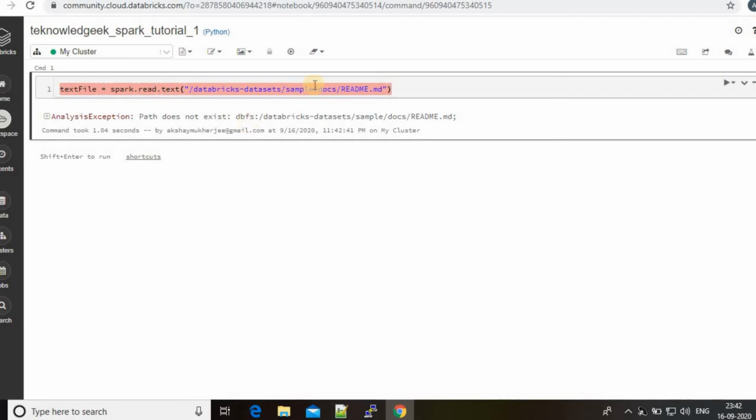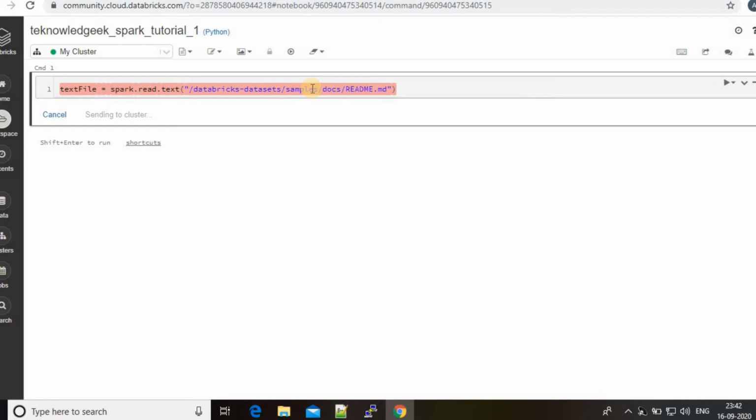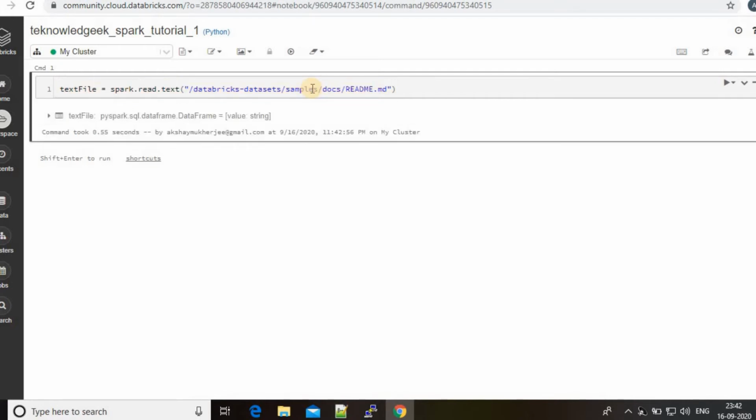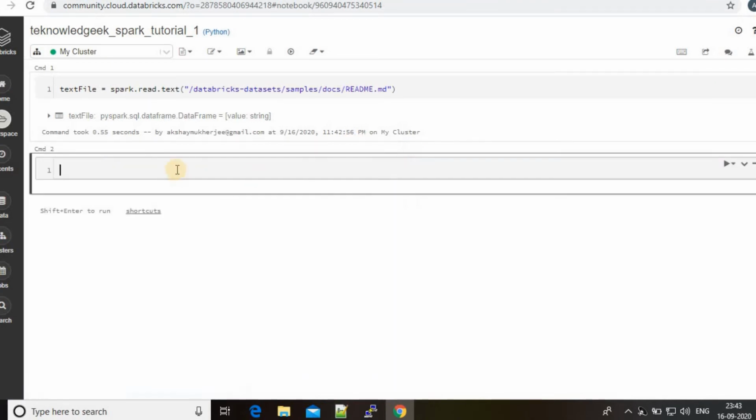I missed one S here. Yeah, I created a data frame. Now check the number of partitions. As we are using the community edition of Databricks, mostly the number of partitions will be 1.